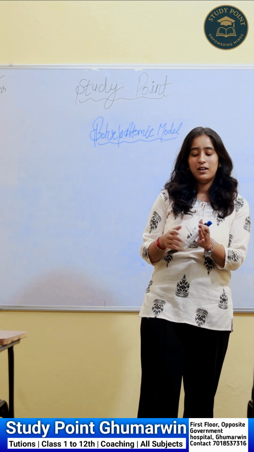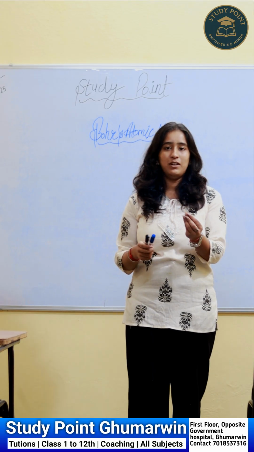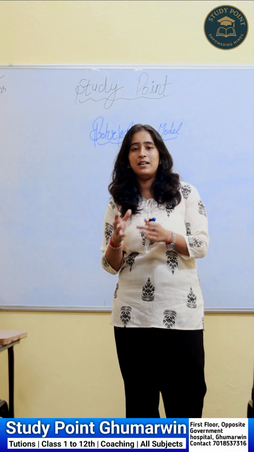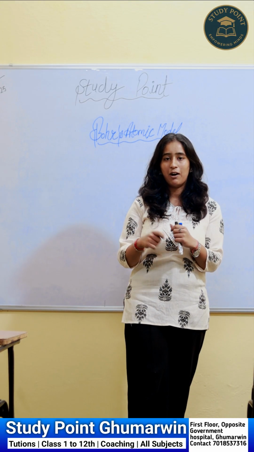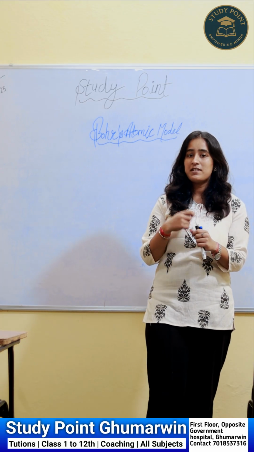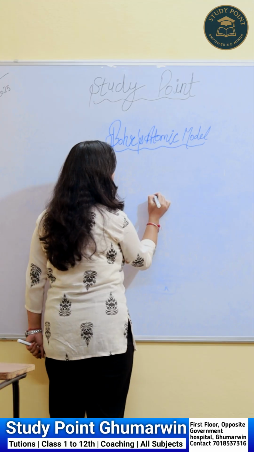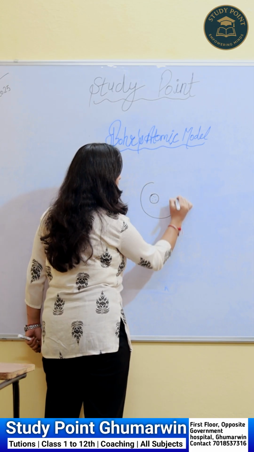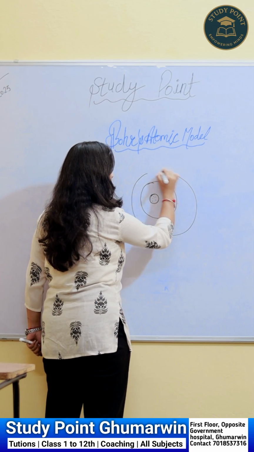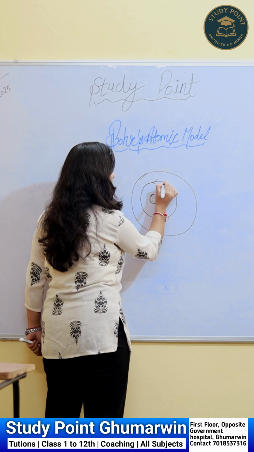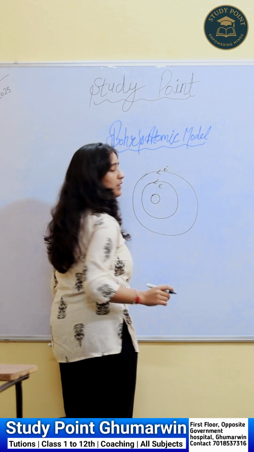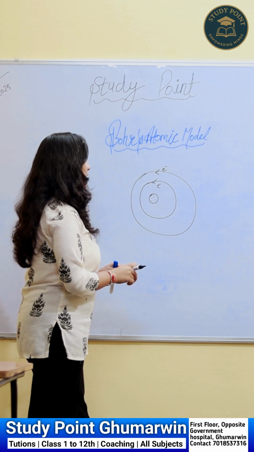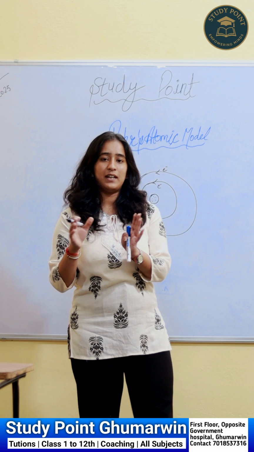Bohr's atomic model explains some postulates. The first postulate is that electrons revolve around the nucleus with constant energy. So this is our nucleus, and Bohr says that the electrons revolve around the nucleus with constant energy.